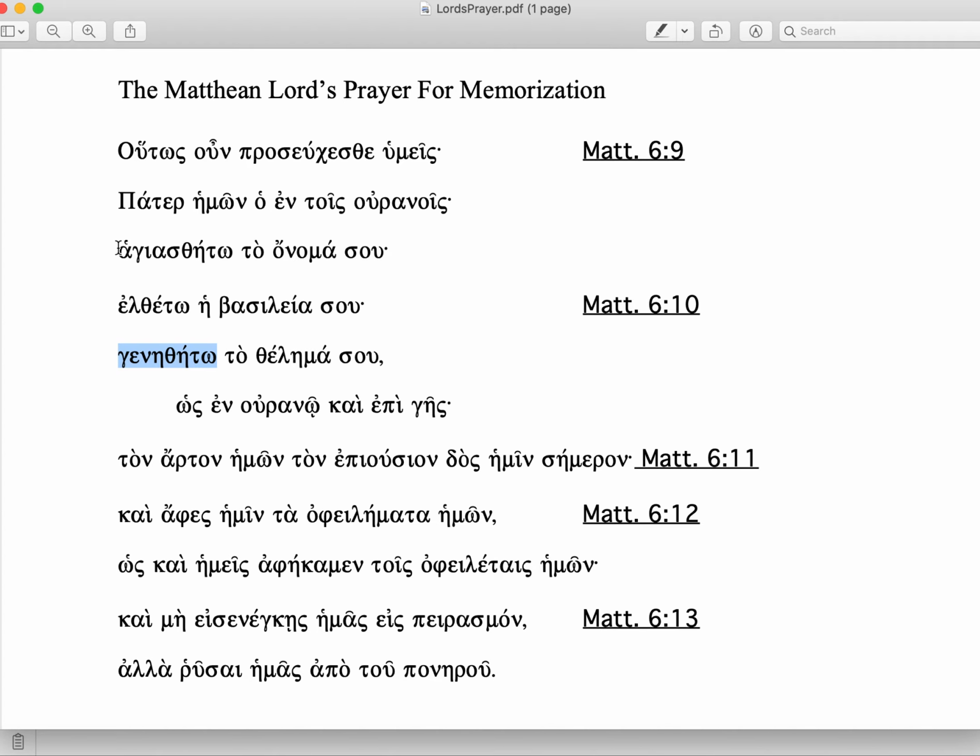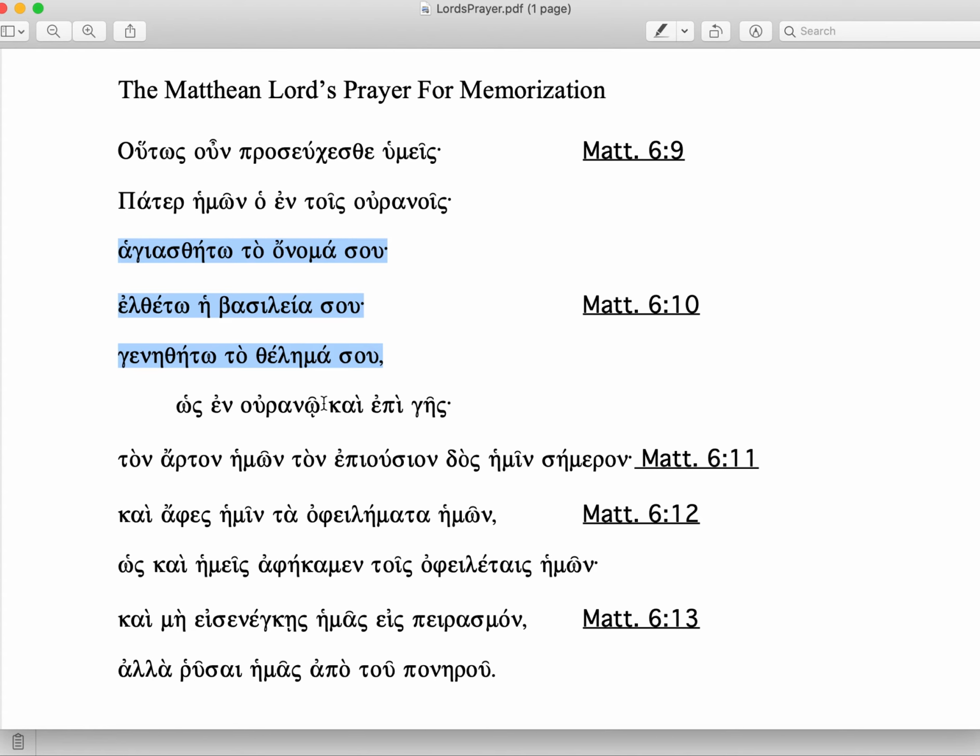And those three imperatives are, and then as in heaven, also on earth. And I think the idea with this is that the prayer is that these three things would happen: God's name being made holy, God's kingdom coming, and God's will being done. Let all three of these things be done epi tes ges, on earth, as in heaven.